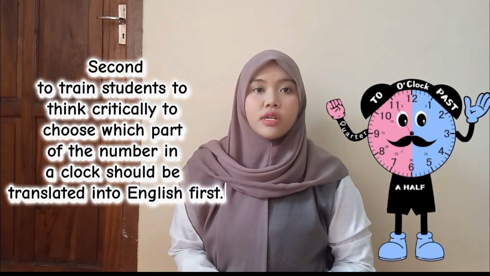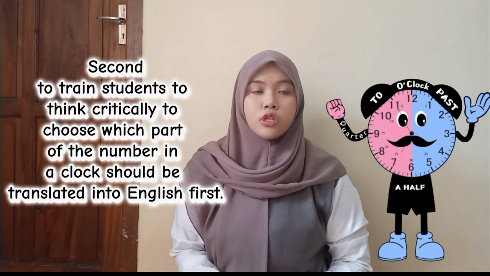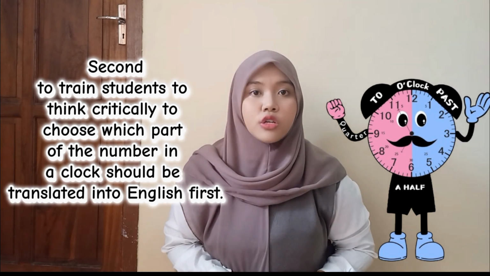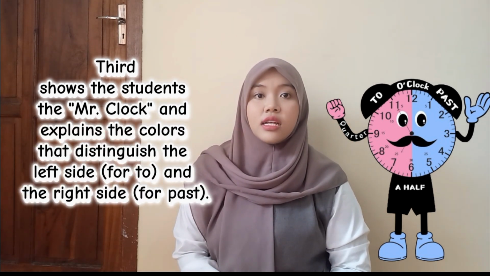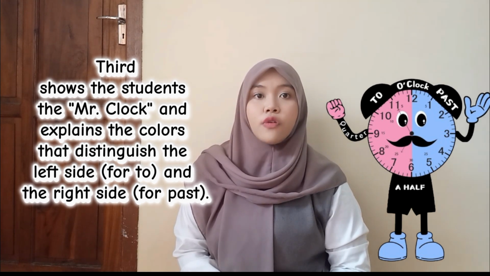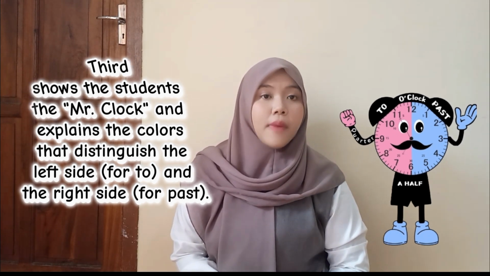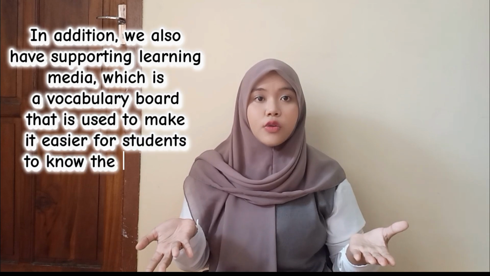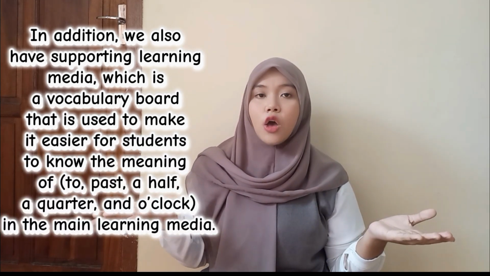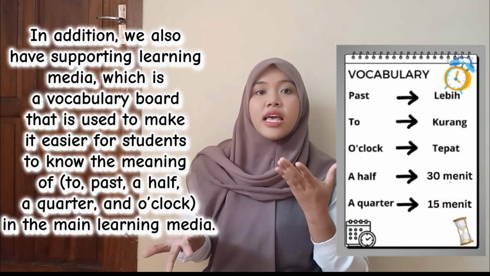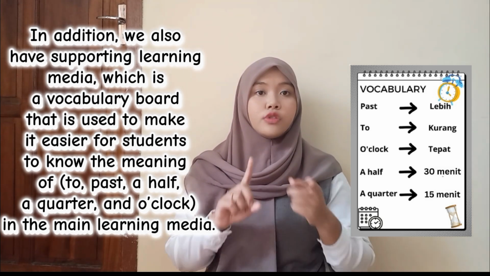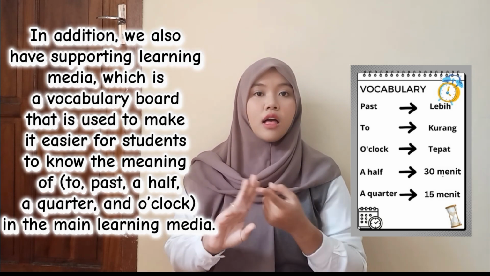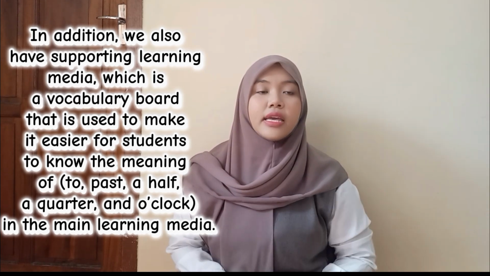Second, to train students to think critically to choose which part of the number in a clock should be translated into English first. Third, shows the student the Mr. Clock and explain the colors that distinguish the left side for to and the right side for past. In addition, we also have supporting learning media, which is a vocabulary board that is used to make it easier for students to know the meaning of to, past, a half, a quarter, and a clock in the main learning media.